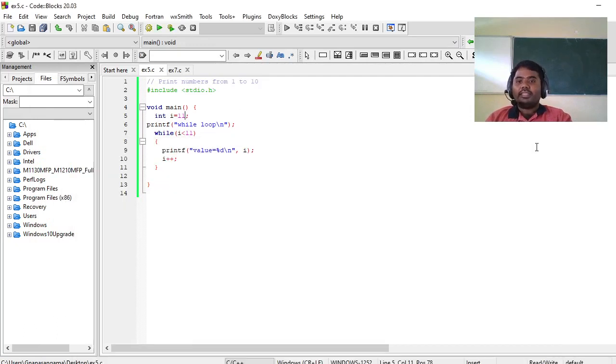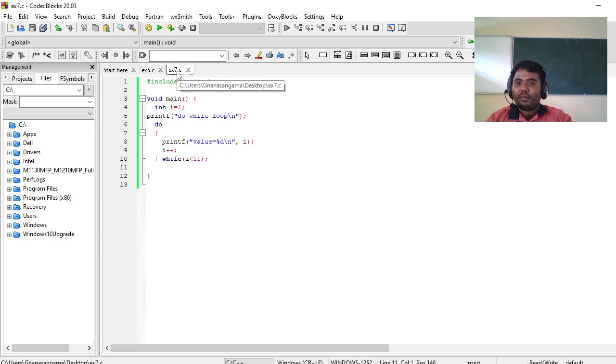Okay, let's check the output of do while loop. Do while loop is also called an exit control loop. Why is it called an exit control loop? Because the condition is checked at the end of the loop.